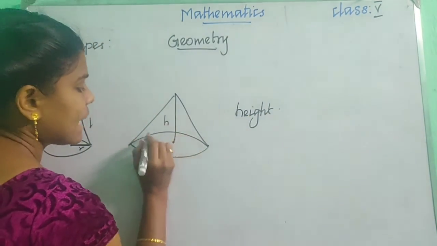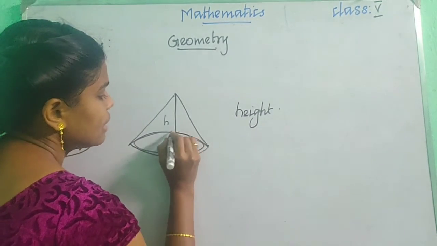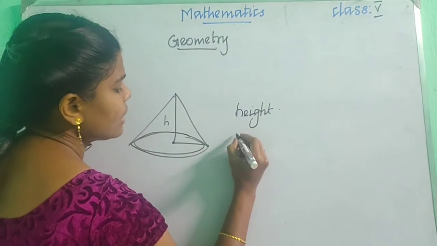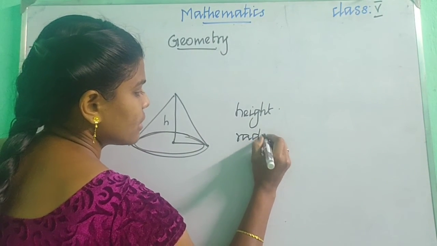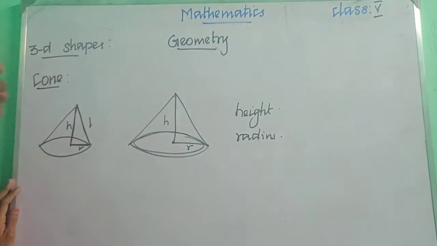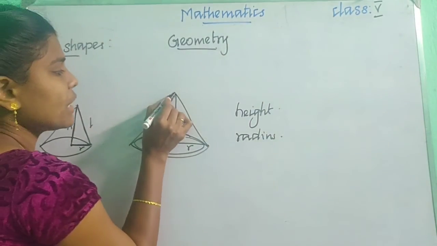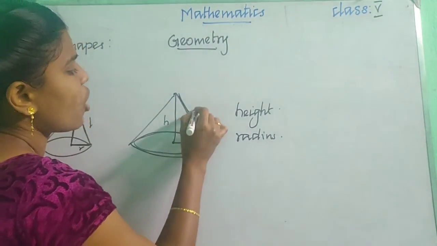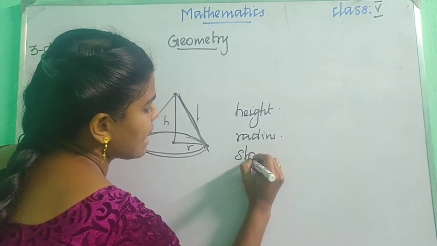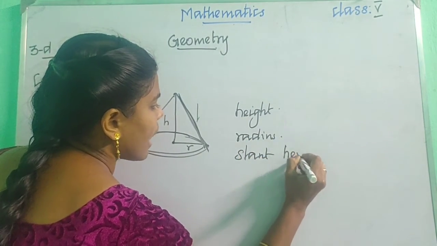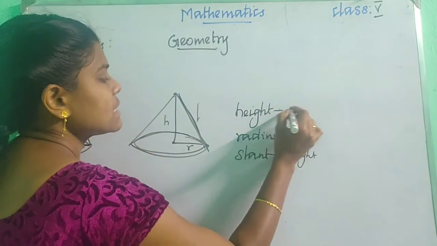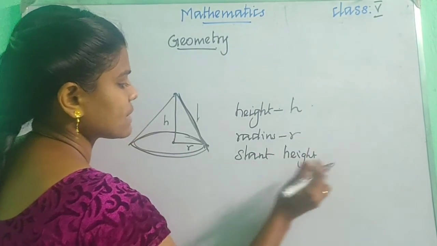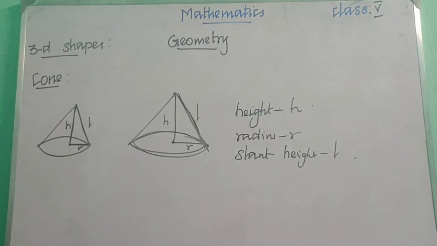This is the cone. From the tip to the center of the circle, that is height. And this is a circle. In the circle, from the center point to one end of the circle, that is called the radius, R-A-D-I-U-S. From the apex to the end of the circle, that is called the slant height, S-L-A-N-T. So H for height, R for radius, and L for slant height. Okay children, is it clear?